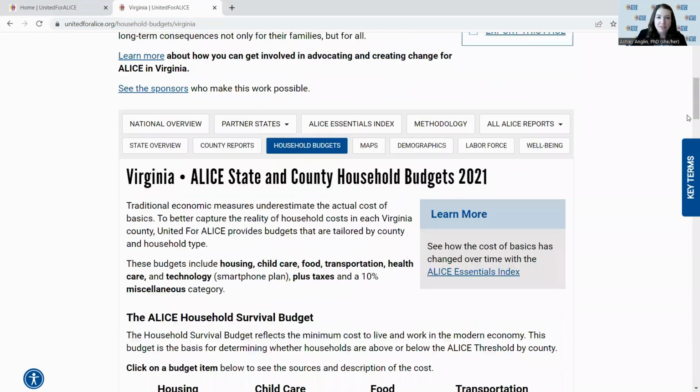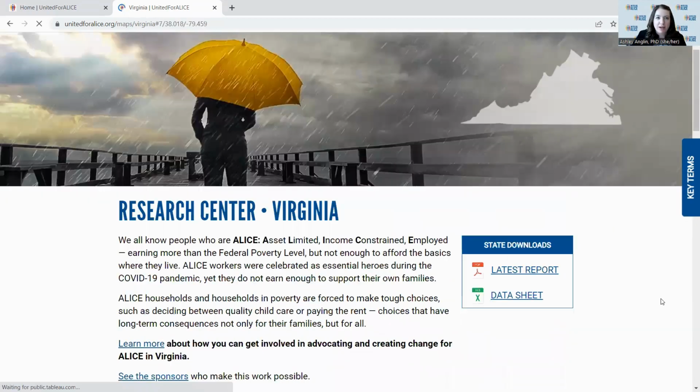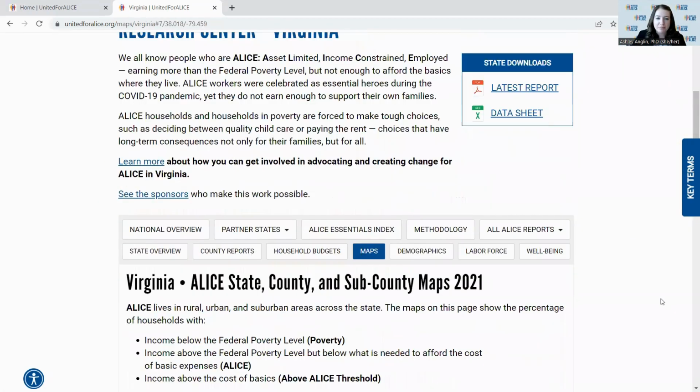For partner states, you can also view maps and demographics. We'll take a look at the Maps tab here. This is a great place to see all of the data that we have available for different geographies, as well as breakdown by different demographic groups.